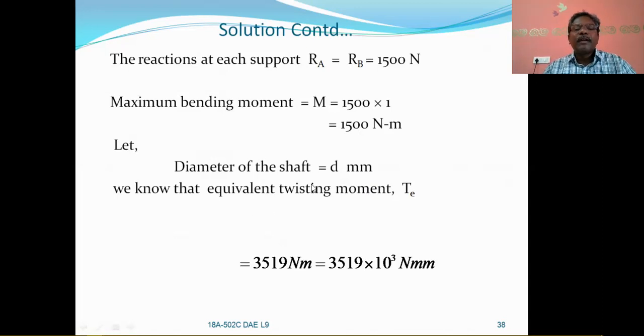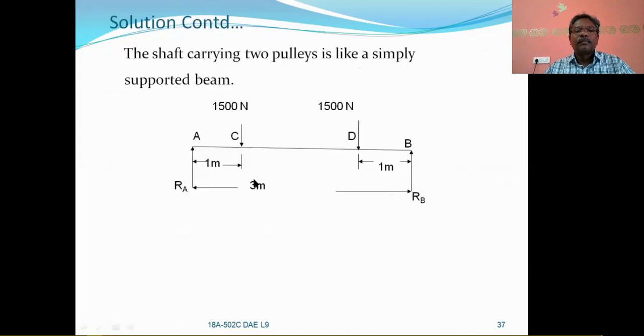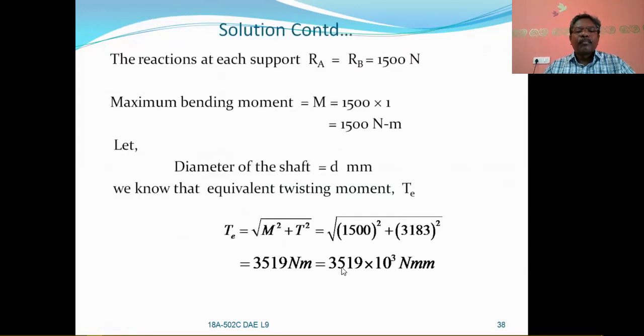So let D be the diameter of the shaft, and now the equivalent twisting moment Te is equal to under root of M square plus T square. M is 1500, and T is to be calculated from the power formula. So Te is equal to 3590 Newton meters. If you multiply with 10 to the power of 3, that is 1000, you will get Newton millimeters.